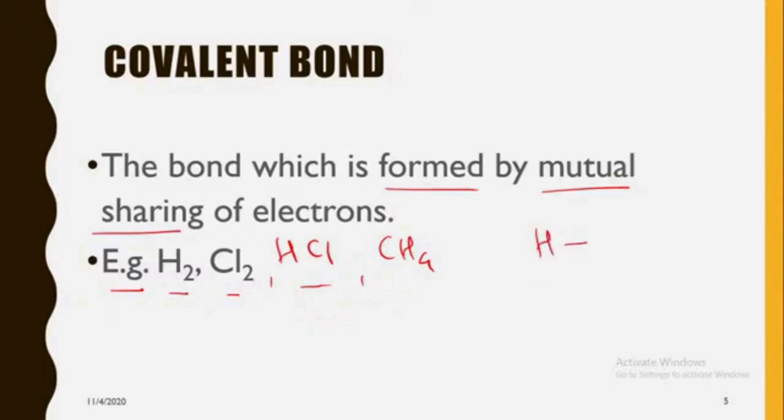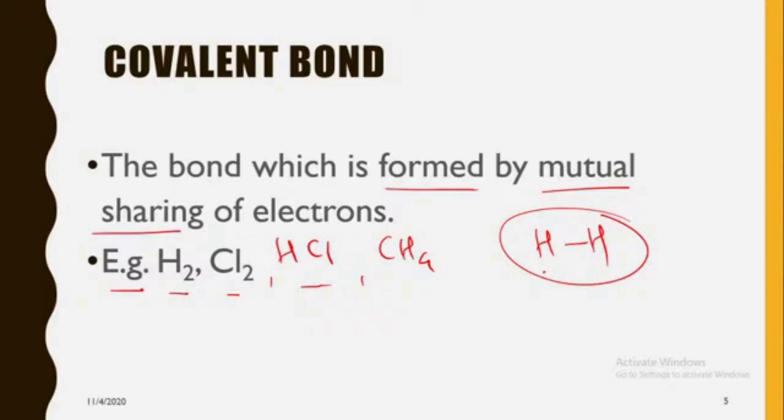If you consider these two hydrogen atoms in H2, they are same. That's why their nature is also same, and because of the same nature they mutually share the electrons or equally share the electrons and they form the stable compound. Here also the concept of octet rule and duplet rule is considered.